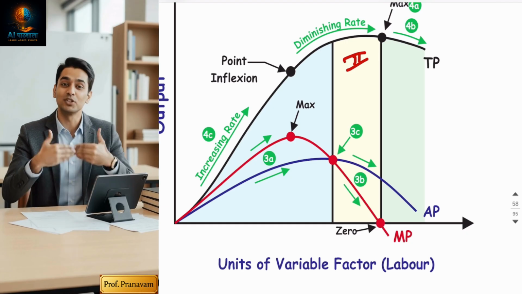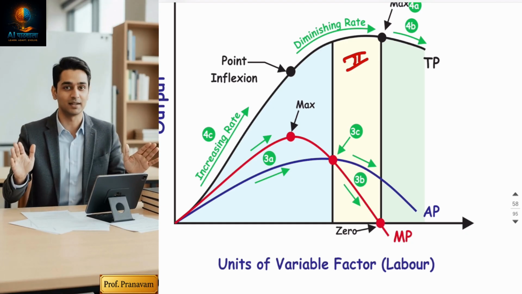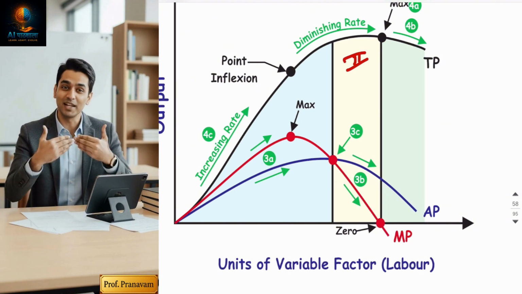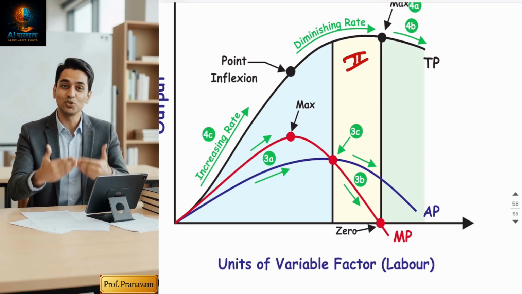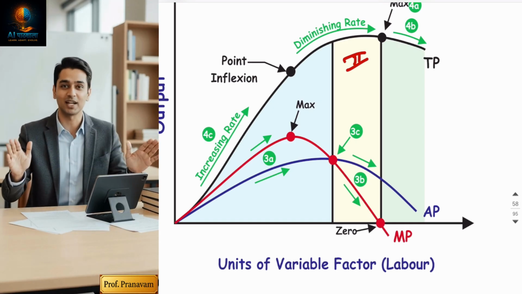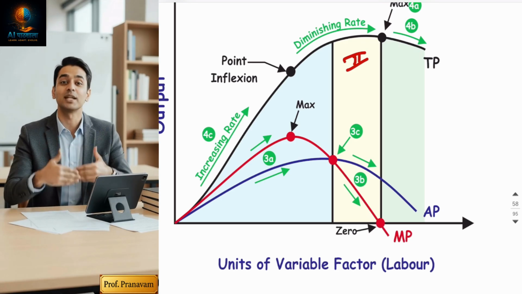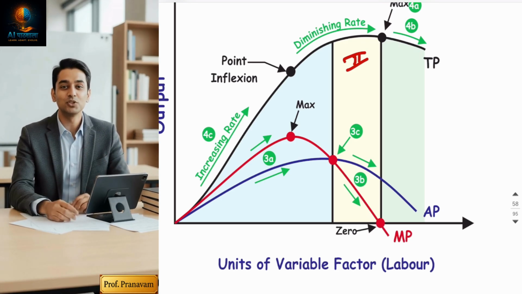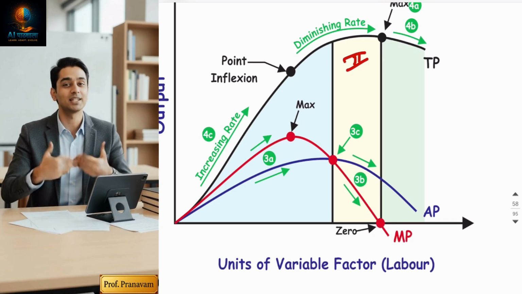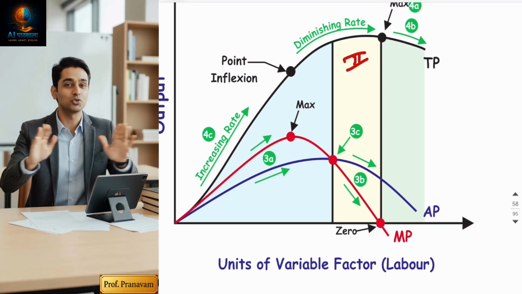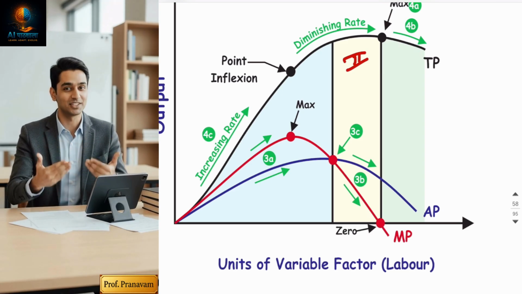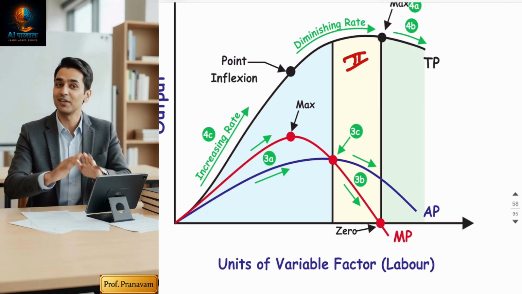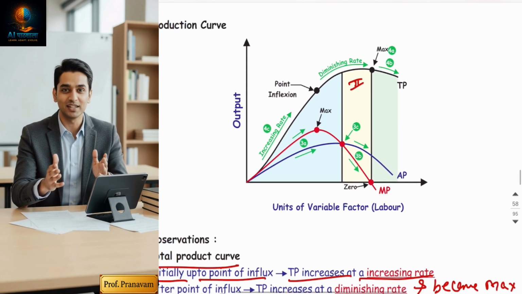Why? Because in the second stage, the producer enjoys maximum profit due to optimal utilization of resources. Now, do you know what is meant by optimal utilization? If you want to understand, that's why I told you to first understand the cost curves. In the first stage there is underutilization. In the third stage there is overutilization. Neither underutilization is good nor overutilization is good. Am I correct? Now, the optimal utilization is what you're going to enjoy in the second stage. So which stage is the operating stage? Second stage. That's why stage 1 and stage 3 are called economic absurdity stage or economic nonsense stage.